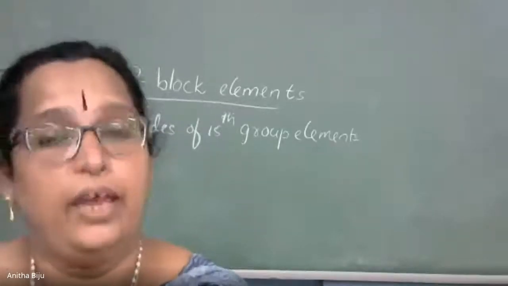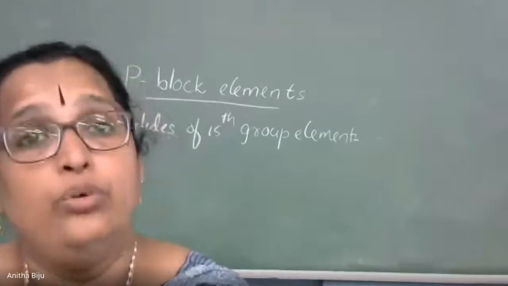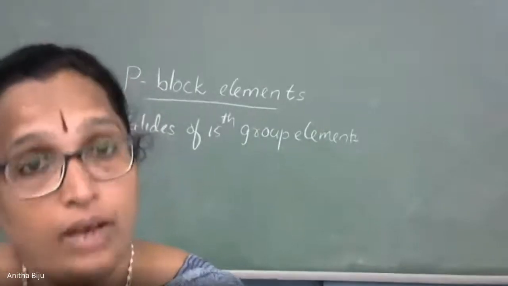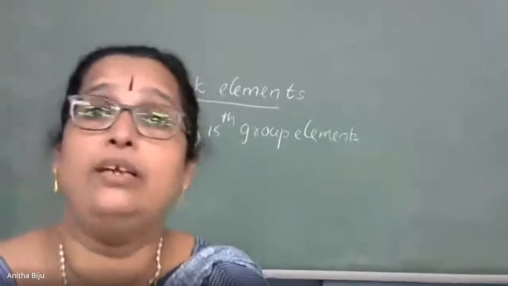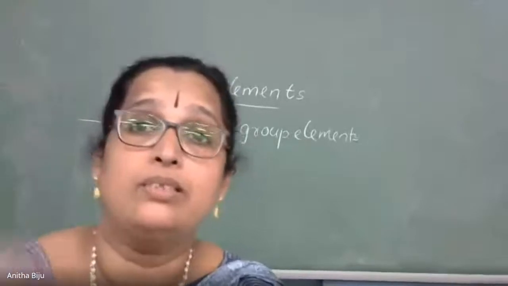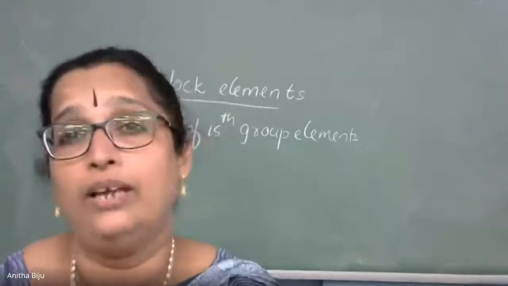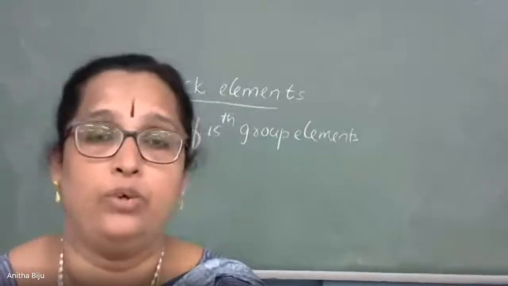Mg3N2. Very good. Why am I keep asking for the formula? So that you know how to make the formula of a compound, so you have practice with the same. Whenever we try to write a chemical equation, the basic thing is the formula of the compound. And if the formula is wrong, you will not get any marks. So it is better we have practice with the same.